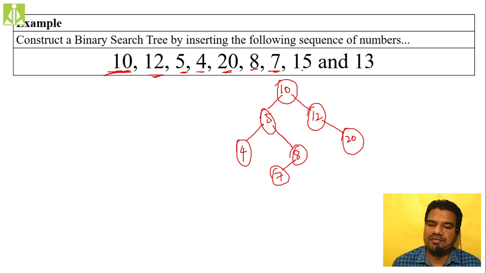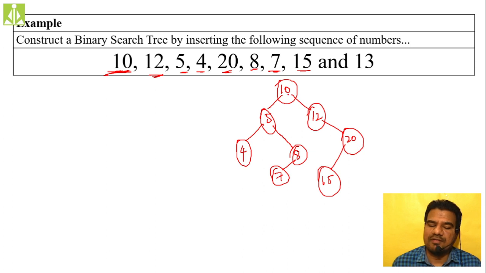So then we have 15. Compare 15 with 10, greater. Compare 15 with 12, greater. Okay, compare 15 with 20, lesser. So like this. Then finally 13. Compare 13 with 10, greater. Compare 13 with 12, greater. Compare 13 with 20, lesser.